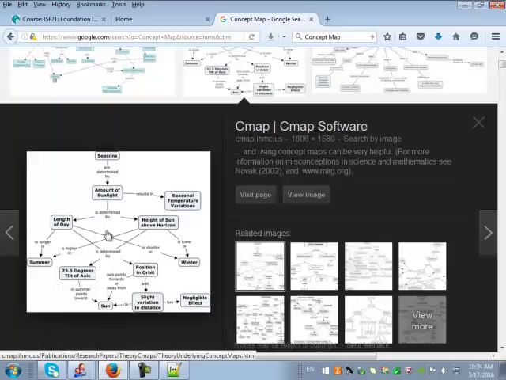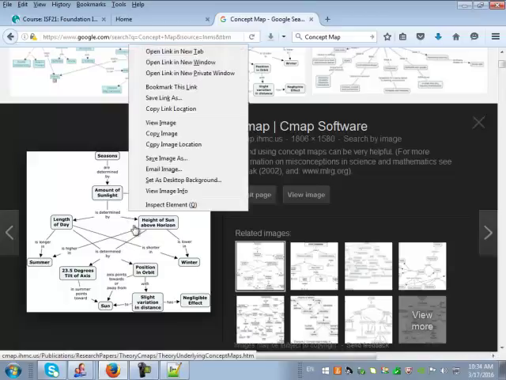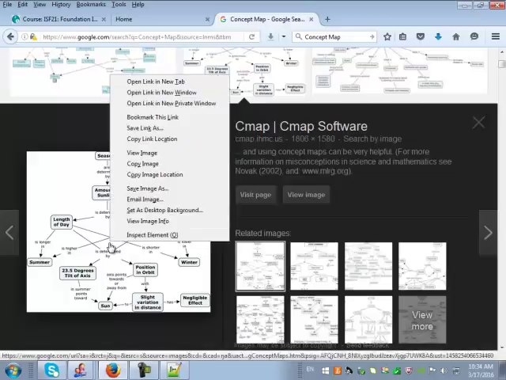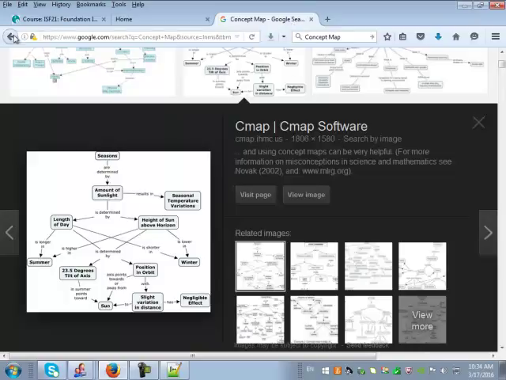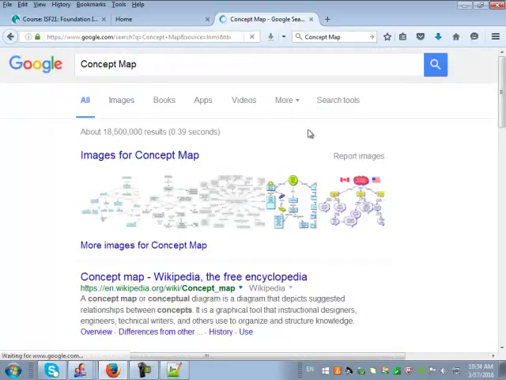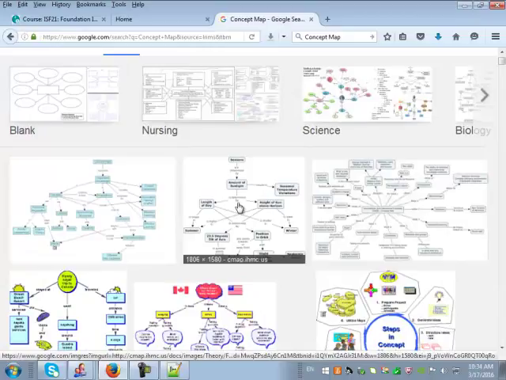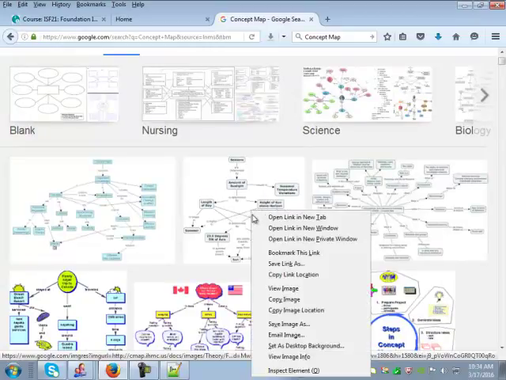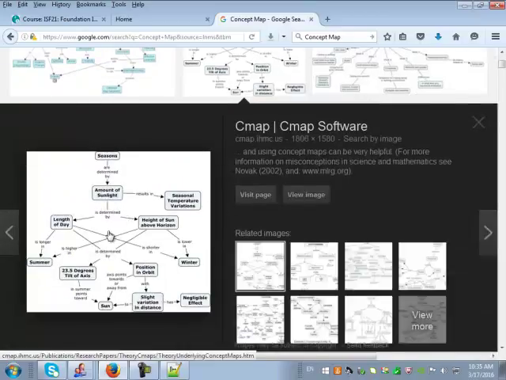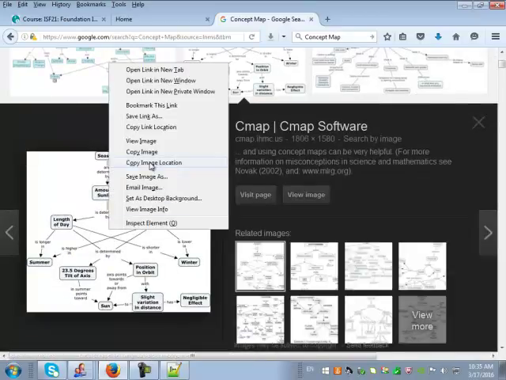So instead of just copying and pasting the image, what you do is this. Right click on the image and choose copy image location. Please pay attention to what I'm doing. Right click on the image, choose copy image location, but make sure when you are on the Google search you click on the image first, like this one here. I am on the images, I click on the image first, normal click. Don't just right click here and then choose copy link location or image location. Click on the image first, then from here right click and choose copy image location.